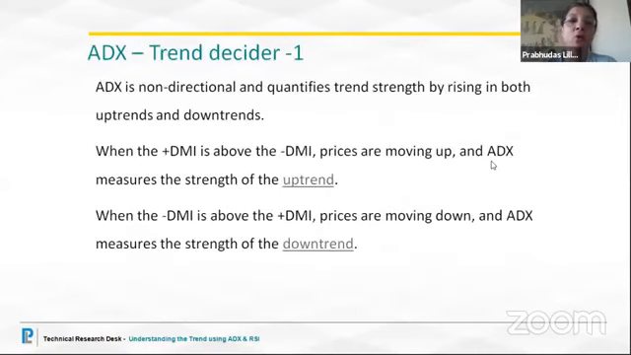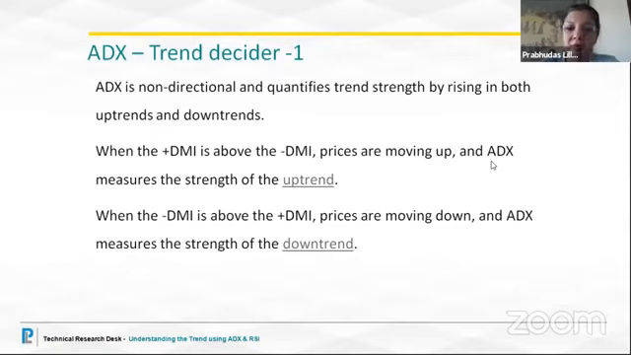Now ADX is non-directional. When you simply plot the ADX and see it rising, it does not tell you about the trend. It does not give you any direction of the market, but it just gives you the velocity or the strength of the trend. So ADX is non-directional and quantifies strength by rising in both uptrends and downtrends. That is why it comprises three components: the PDI, the MDI, and ADX.